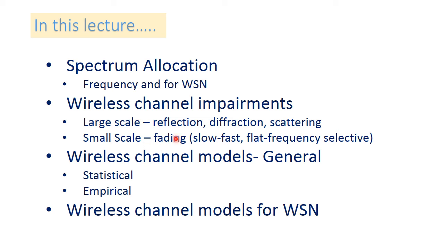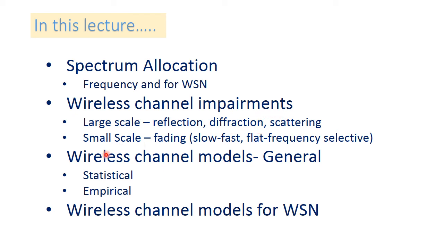It is the very small duration fluctuations in the signal strength that can be due to mobility. It can be due to multipath propagation, and it can be classified as either slow fading or fast fading, or flat fading or frequency selective fading.